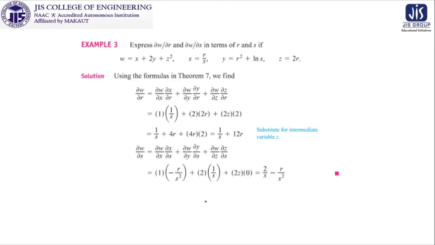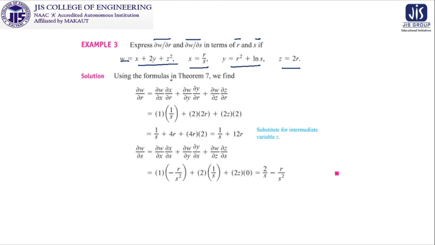So now, another example. This example asks us to represent del W del R and del W del S in terms of R and S. Look at this, where W is represented in terms of X, Y and Z, X is represented in terms of R and S, Y is represented in terms of R and S, and Z is also represented in terms of R and S. You can ask where is S? It is nothing but 2 into R into S to the power 0.